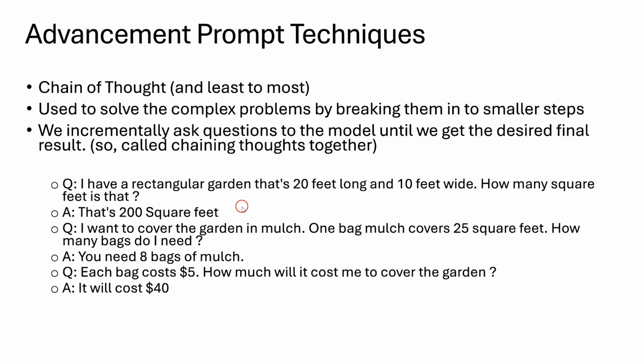So in this example, I'm asking a question. I have a rectangular garden that's 20 feet long and 10 feet wide. How many square feet is that? By using height and width, we can calculate the square feet and the answer is 200 square feet. So this is what we are expecting from the AI model.